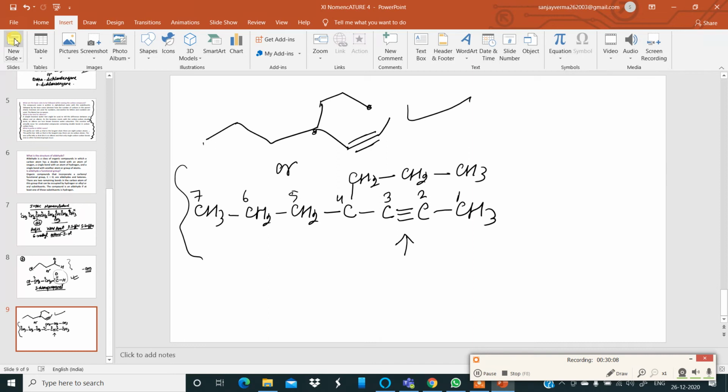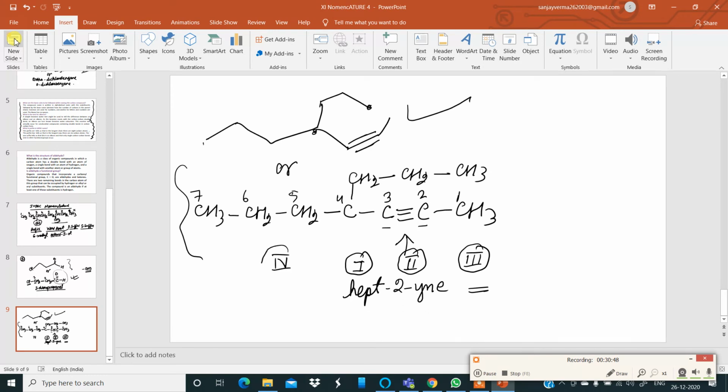Therefore, the word root for 7 carbon atoms is what? It is hept, H-E-P-T, hept. And after the word root comes the primary suffix. Carbon 2 and carbon 3 contain a triple bond. So I must write 2-yne. Then after that comes the secondary suffix. There is no functional group present in this organic compound. So that remains blank. Nothing to be written under secondary suffix.